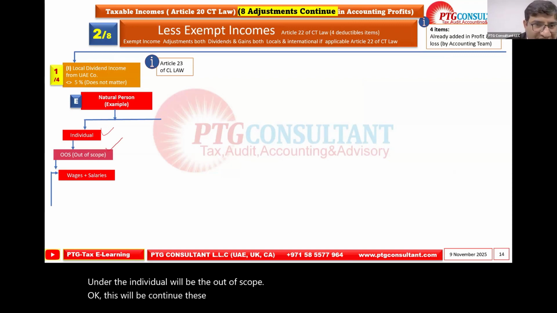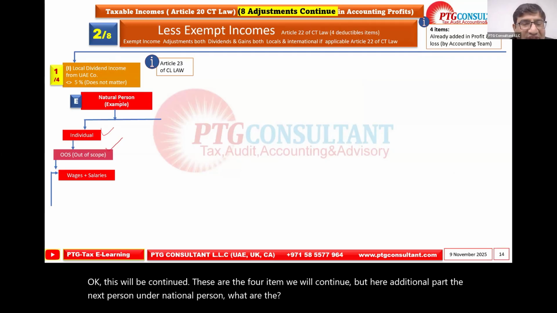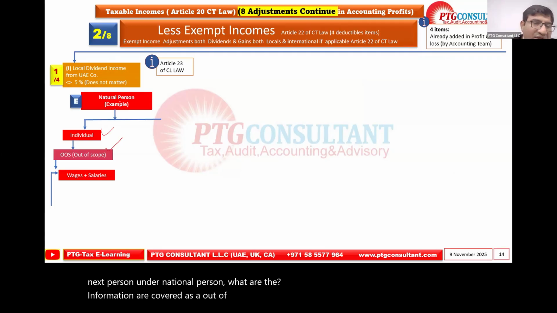We will continue, but here an additional part, the natural person. Under natural person, what information is covered as an out-of-scope person? So the natural person, if we talk about the individual, is out of scope. A natural person, any person who's getting wages and salary, is not subject to tax.